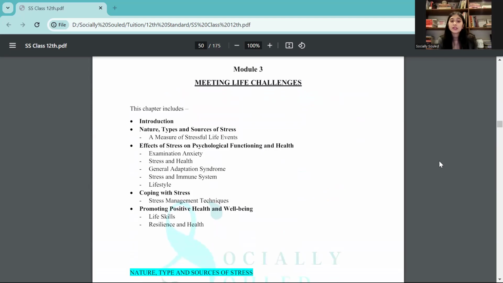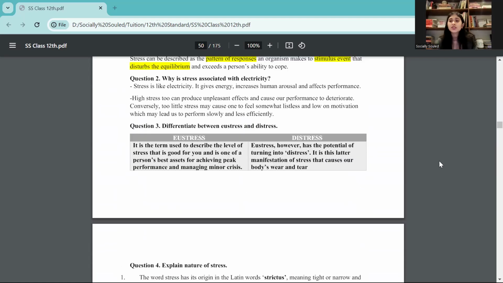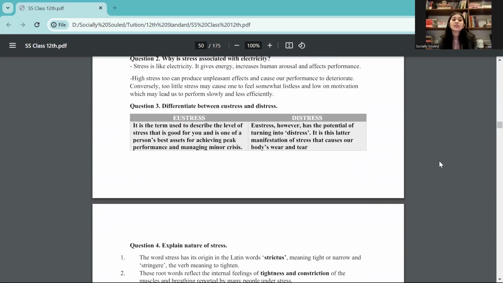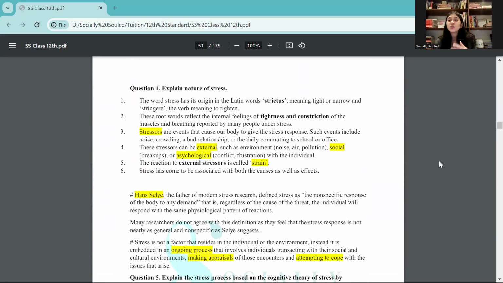Then comes the third module, that is meeting life challenges. Meeting life challenges, trust me, is one of the easiest modules for you. You need to know the difference between distress and eustress. Eustress is the stress which is good for you, motivates you. Distress is basically when it starts interfering with your eustress, and it causes your body's wear and tear, and causes exhaustion to you.